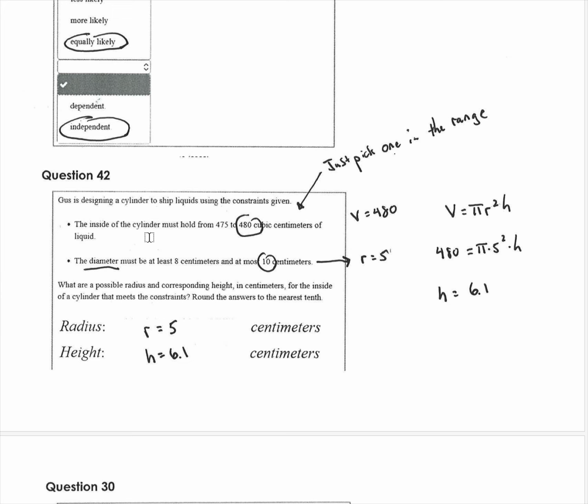This one's a little tricky because it says the inside cylinder must hold this much liquid and the diameter must be this, but it gives you a range. Just pick one. It won't matter. So if you didn't pick the same one I picked, you're not going to get the same answer.